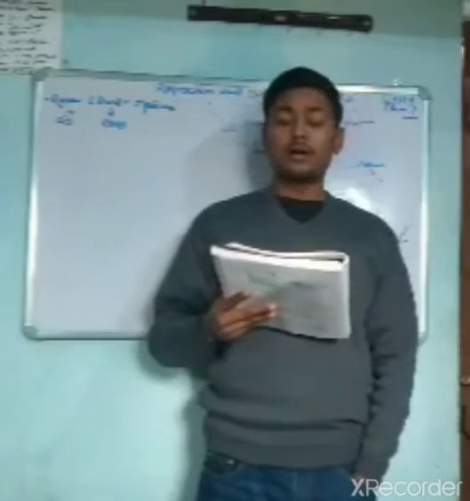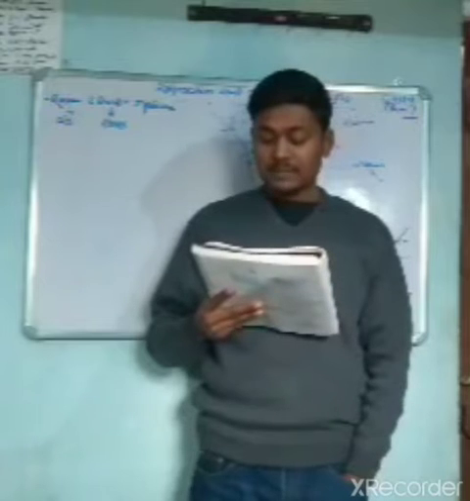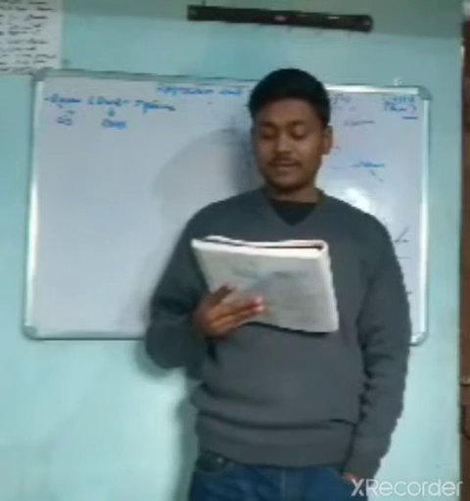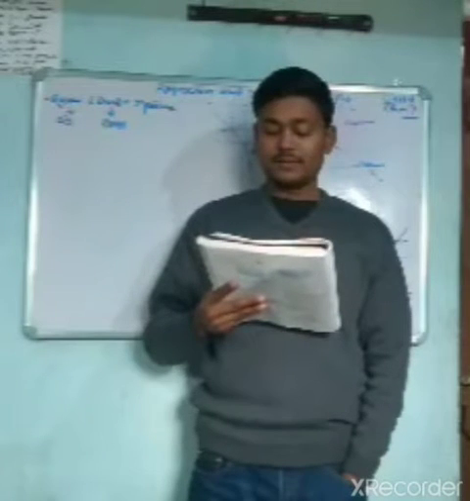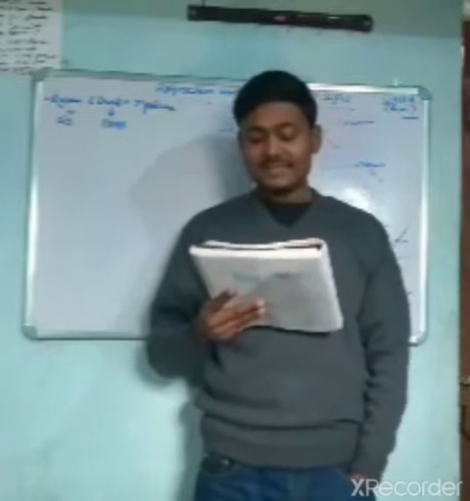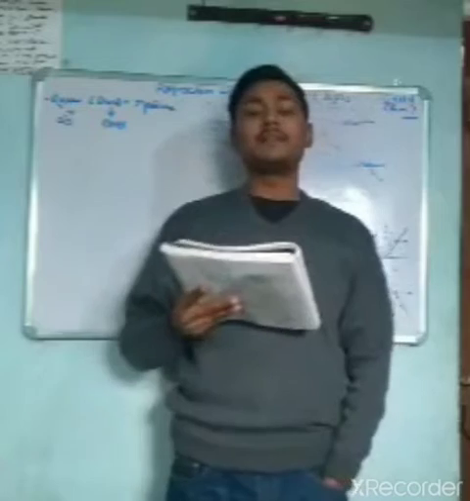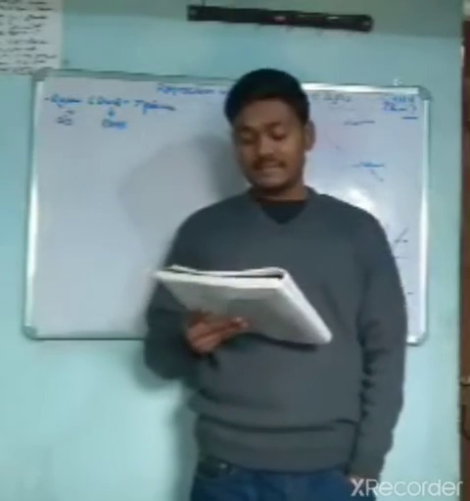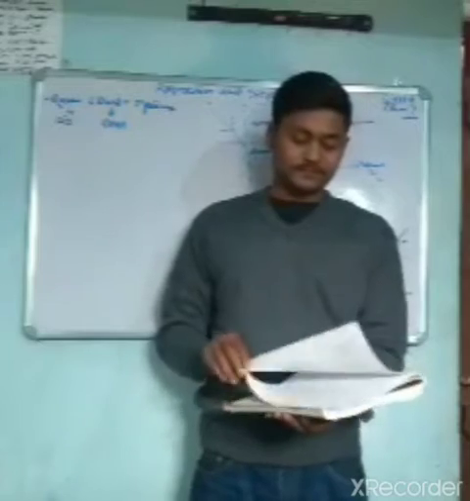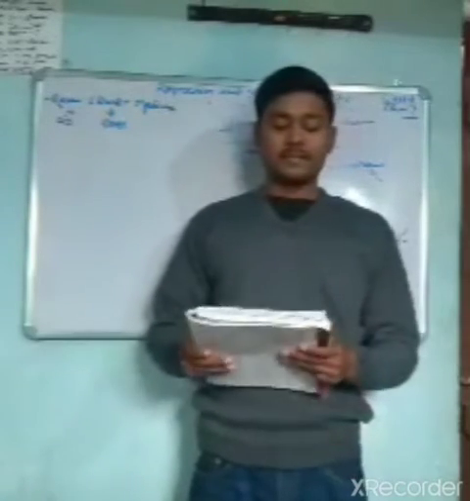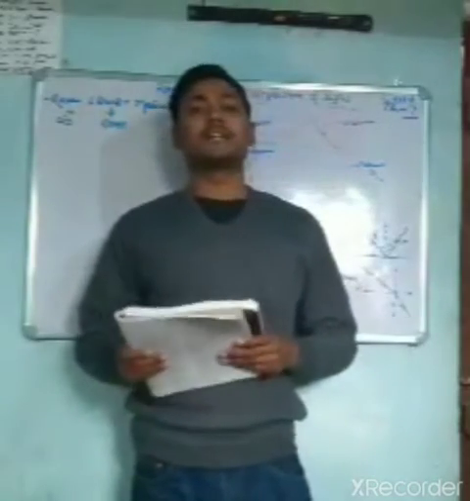So it is all about the different colors present in white light being deviated by different amounts by a transparent medium, and then this splitting, or dispersion, takes place. So this is all about dispersion and refraction.